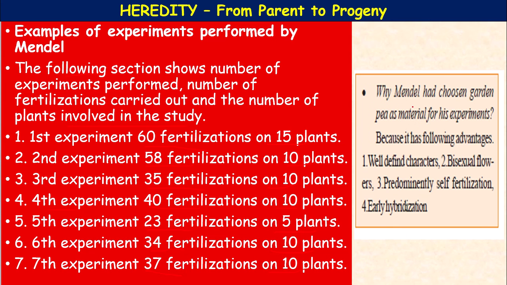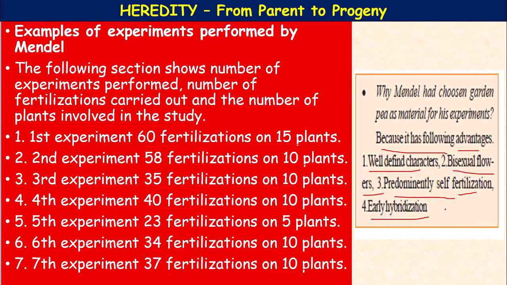So, why had Mendel chosen the garden pea as a material for his experiments? Because of the following advantages. Well defined characters that we can see easily, phenotypic, meaning which we can see externally. The flowers in the pea plant are all bisexual, showing both male and female parts. Predominantly self fertilization is observed, and hybridization can also be observed very easily. That is why he chose the pea plant.